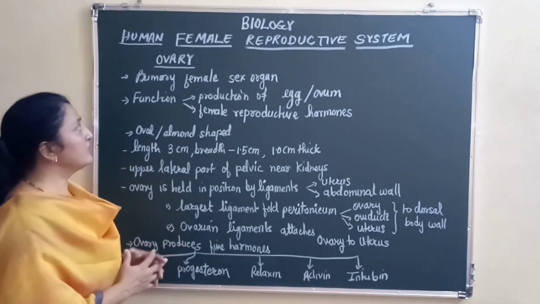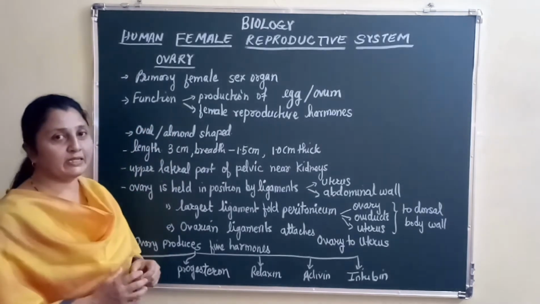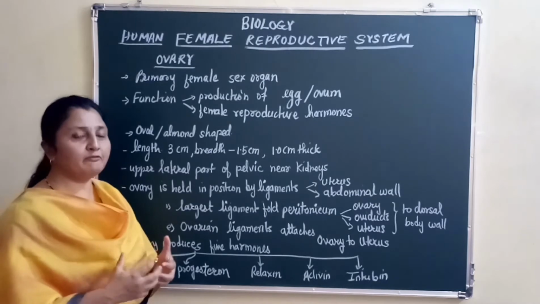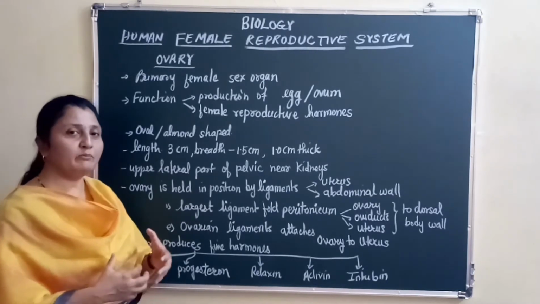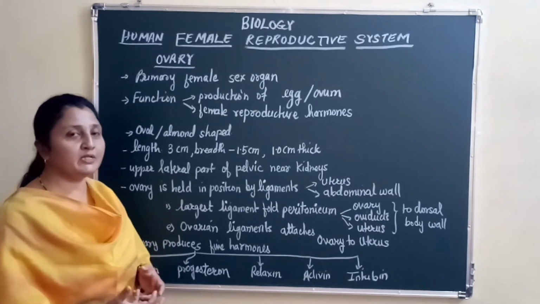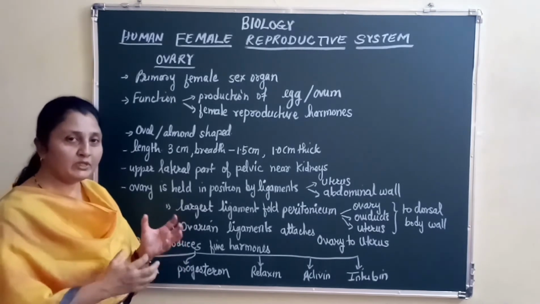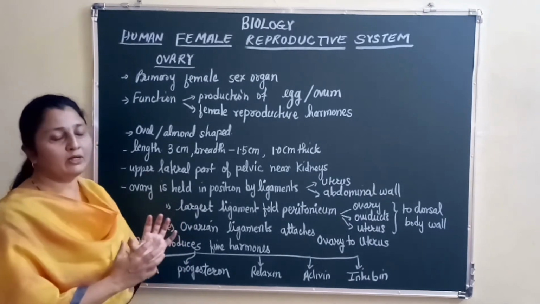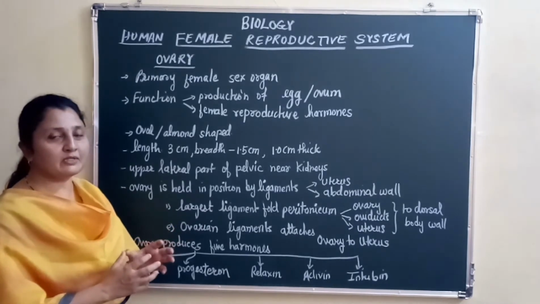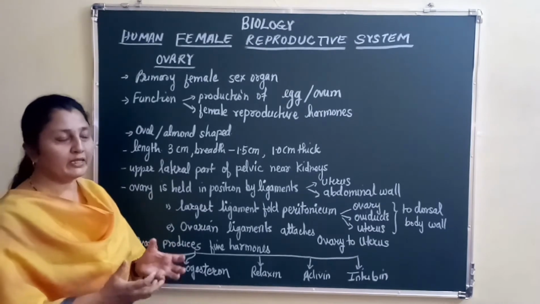The ovary is called the primary female sex organ. The basic sex organs in a female are the ovaries, because this is the place where gametogenesis, or formation of gametes, takes place. Without this organ in a human female body, the reproductive system won't be functioning, right?